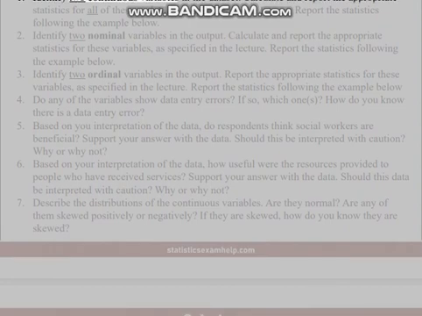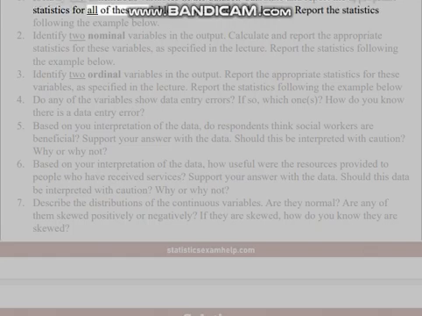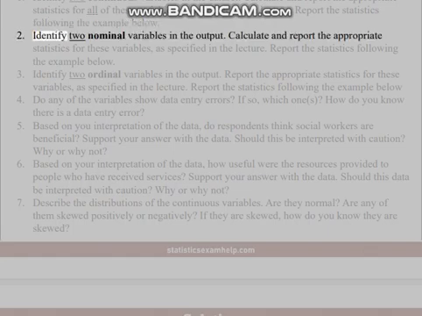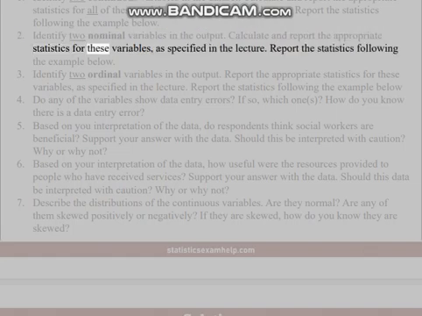Problem 1. Identify two continuous variables in the dataset. Calculate and report the appropriate statistics for all of these variables, as specified in the lecture. Report the statistics following the example below. 2. Identify two nominal variables in the output. Calculate and report the appropriate statistics for these variables, as specified in the lecture. Report the statistics following the example below.